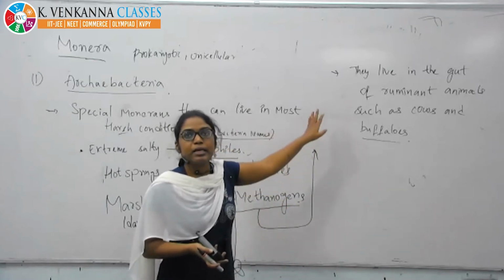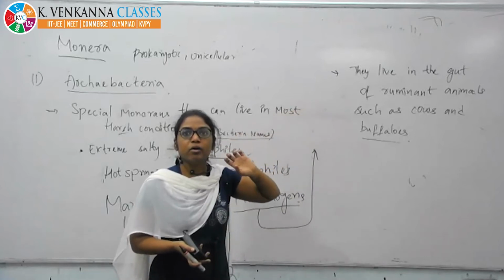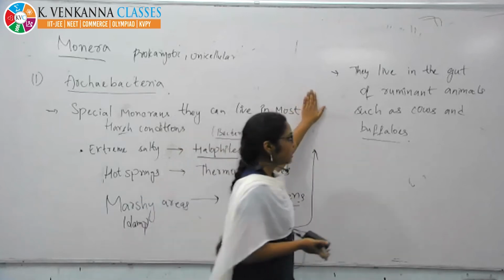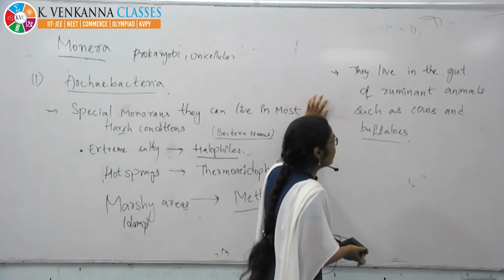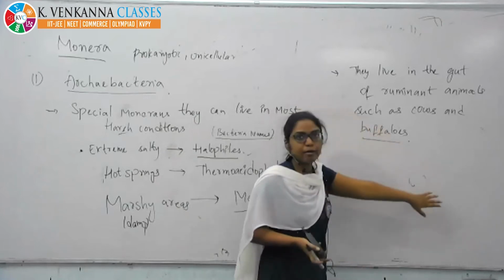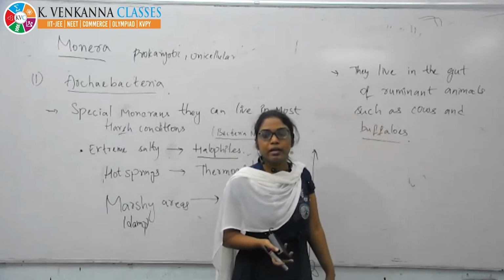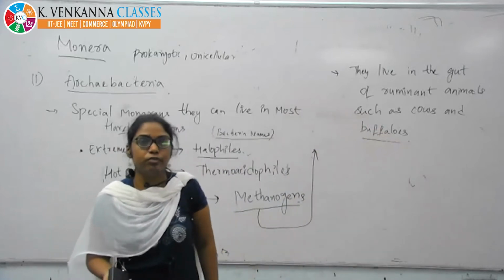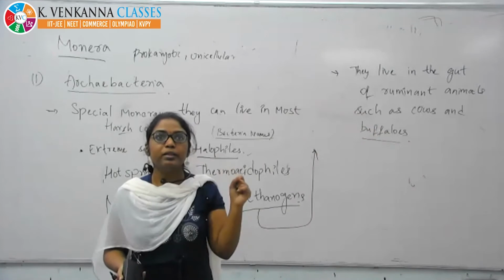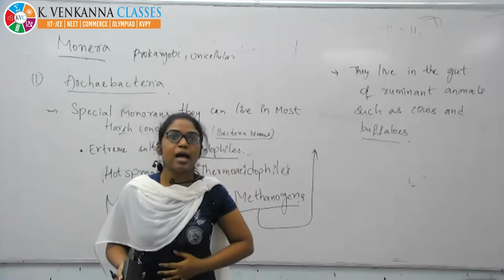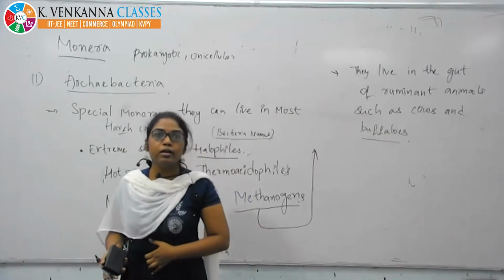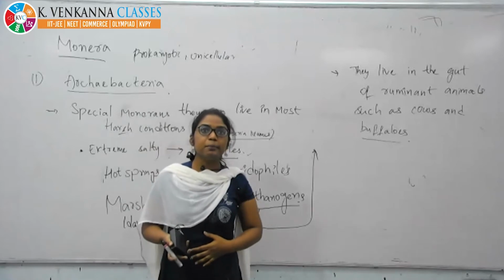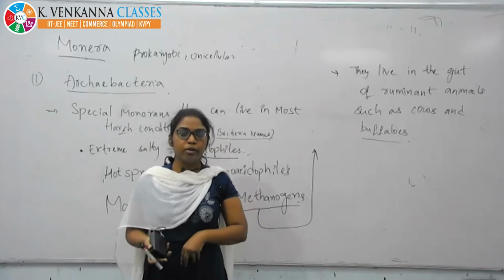Okay? They can live in the gut of the ruminant animals such as cows and buffaloes. They have the ability to digest the food, and also methanogens are in the gut, gut meaning nothing but the stomach of the cows and buffaloes.